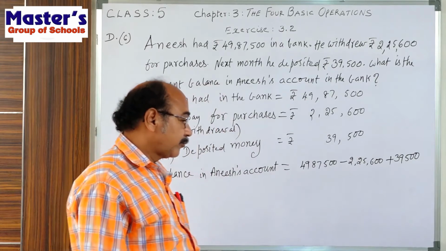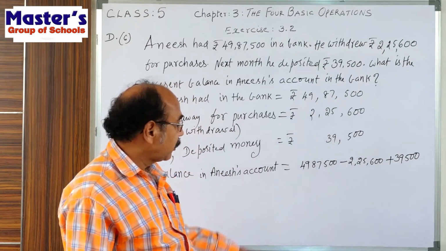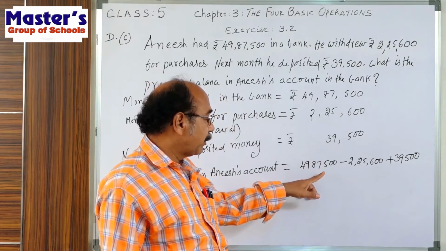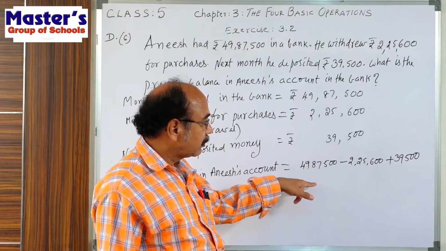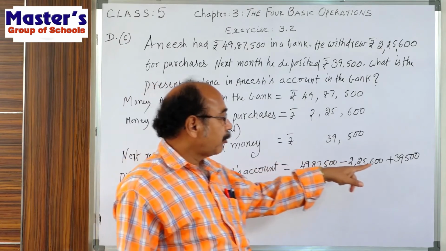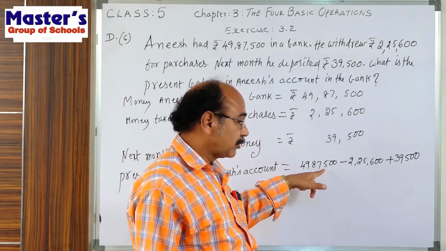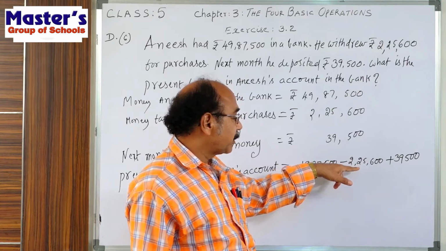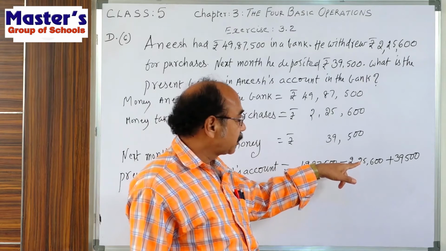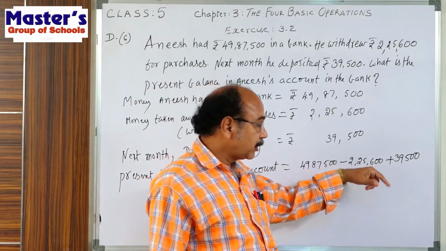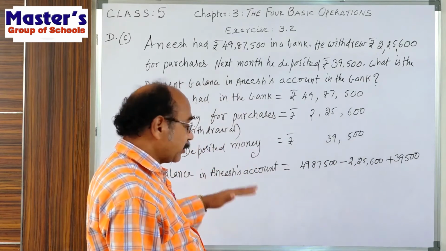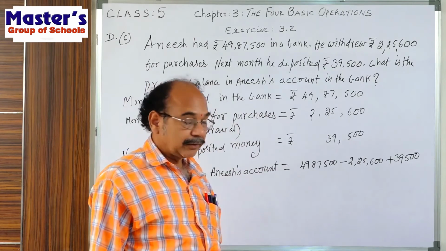So here, what we do is: the beginning bank balance and the deposit amount, add these two numbers and subtract the purchases amount. For purchases, he has taken back 2,25,600. Then we get the present balance in the bank.